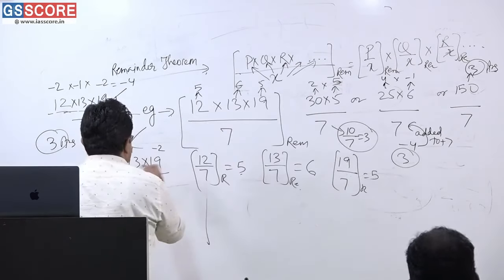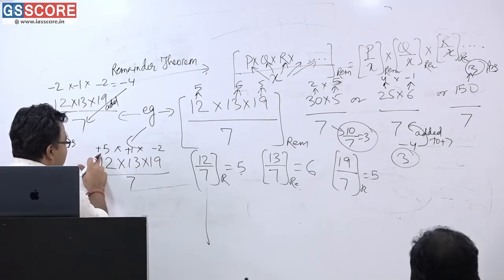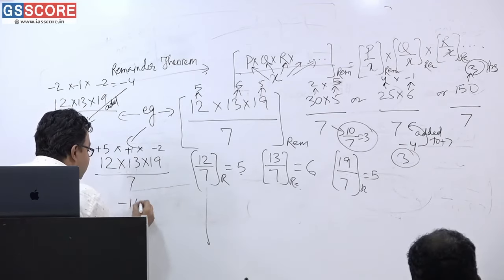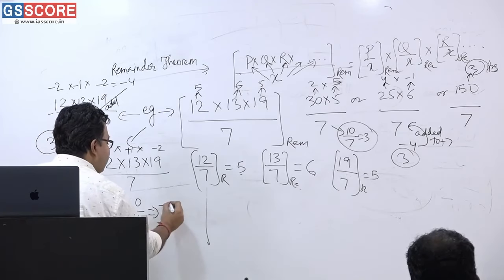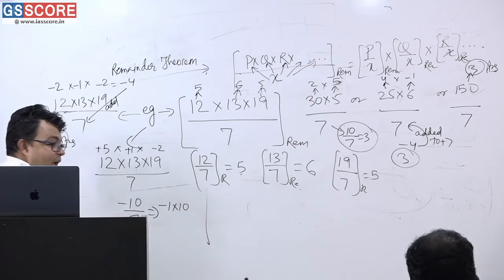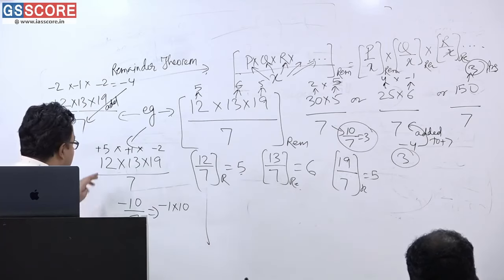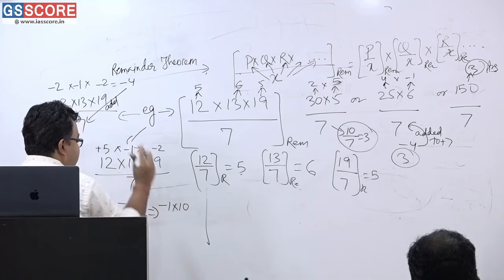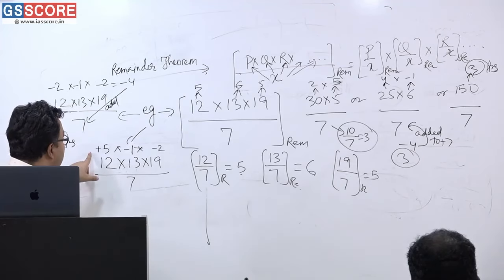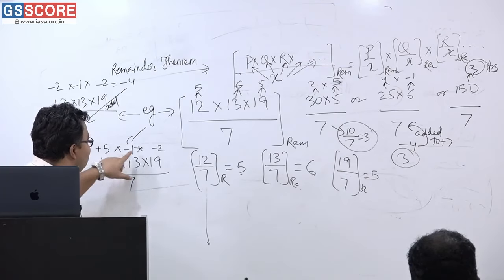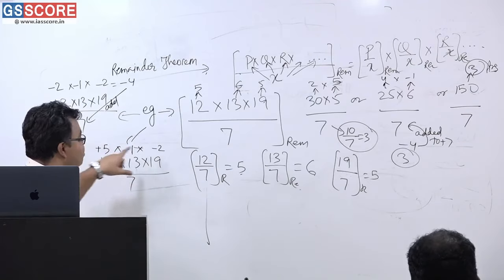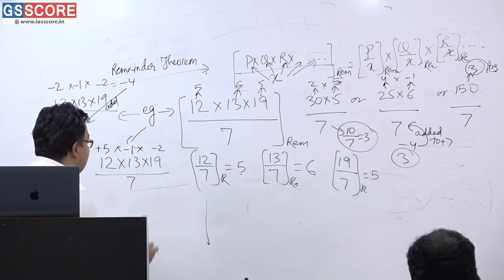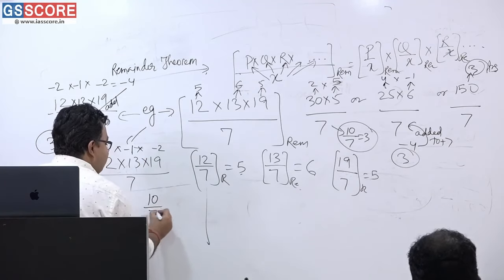Now the final one, this. Please tell me, multiplication of this. What is happening? 5 2s are 10, minus 10. Am I correct or not? So minus 10 when divided by 7, this can be written as what? Minus 1 into 10. Am I correct or not? It is correct or not? So sorry, here also the thing is minus 1. Okay? So please tell me. Plus 5 into minus 2 into minus 1 is equal to what? 5 2s are 10. Exactly 10, because minus into minus is plus 1. Getting or not getting? So plus 10. 10 divided by 7, again 3 is the answer.